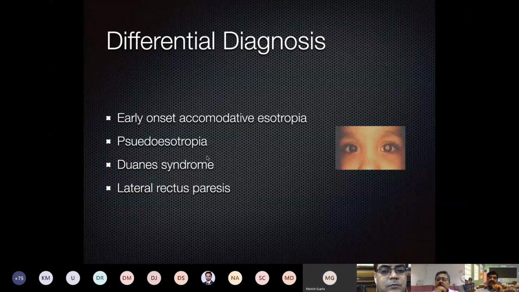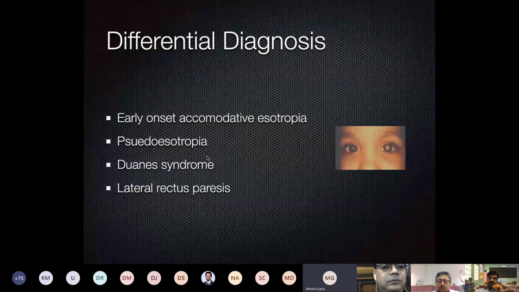Accommodative may not be that large an angle. Second, infantile esotropia may not be associated with high hyperopia. Most of the time it is not associated. But in early onset accommodative esotropia, the child may have high hyperopia, and when you give the spectacles, the eyes become straight. So that is called infantile early onset accommodative esotropia.